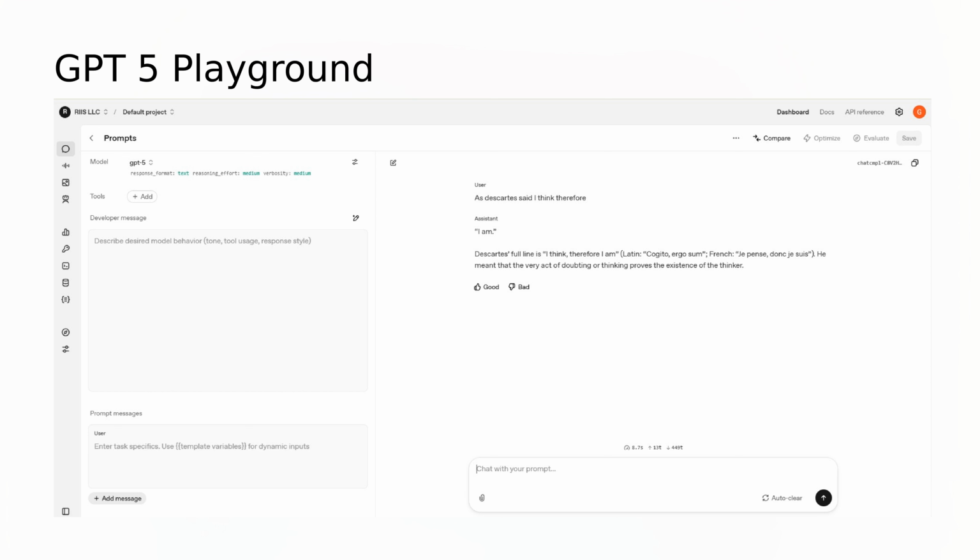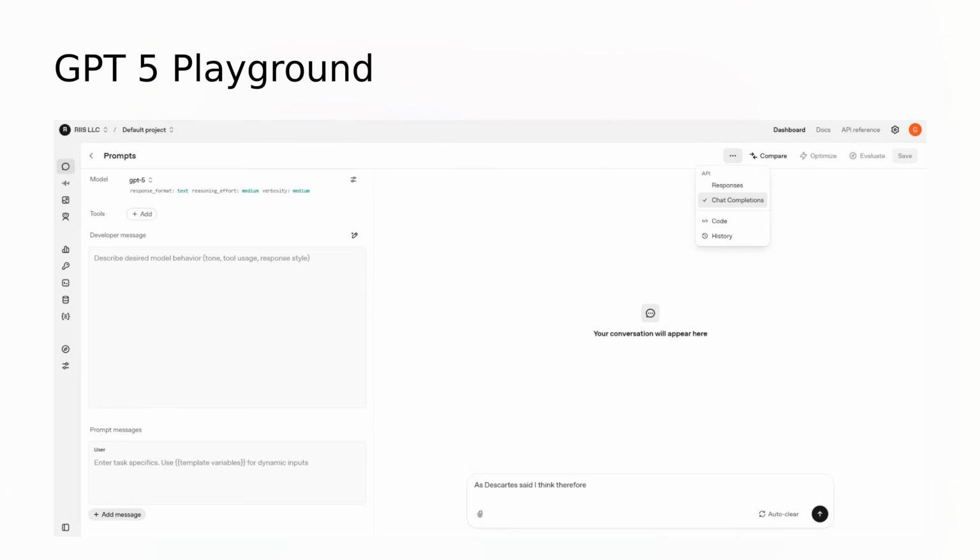The new playground looks a lot different. Model parameters are no longer on the right-hand side menu and are now underneath the model. Just like the web interface, we have a bunch of tools to choose from, like web search, create image, or connect to an MCP. We have a new developer message which replaces the old system message, and we also have a new prompt messages entry point, which we'll look at in a few minutes. Temperature and top P parameters are gone, although if you look at the response object after we make a call, they are still being used internally by GPT-5.